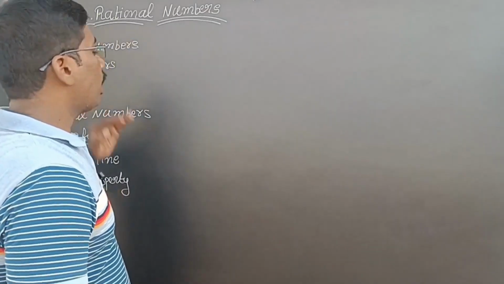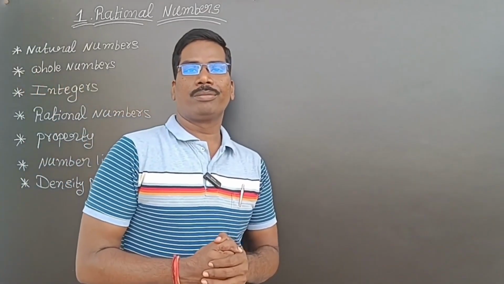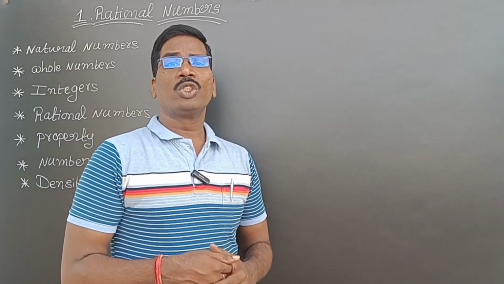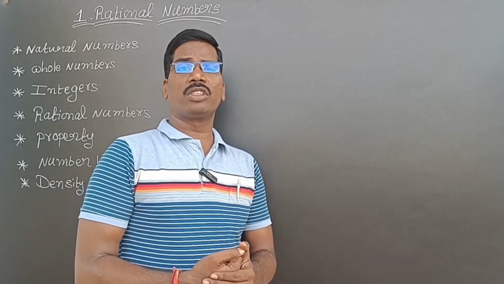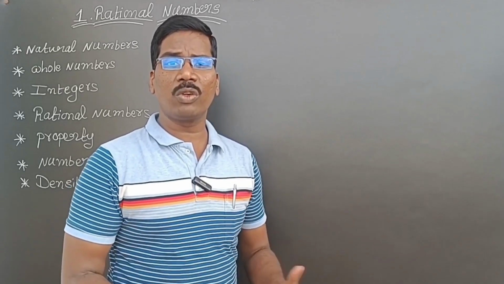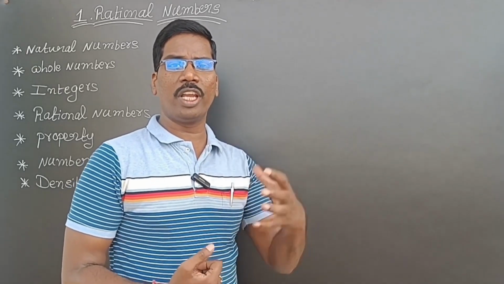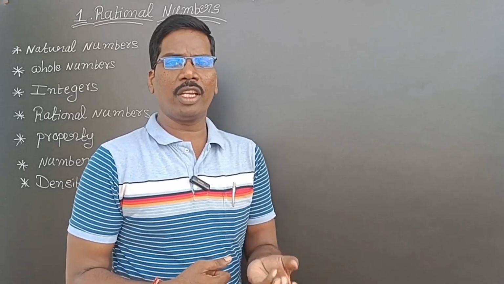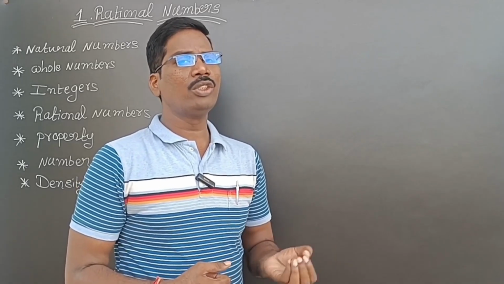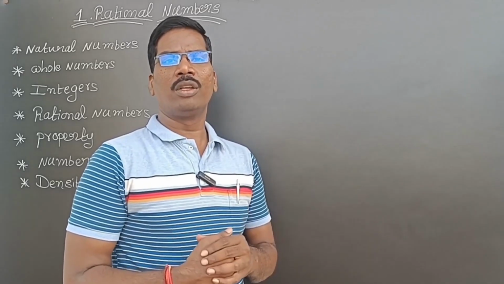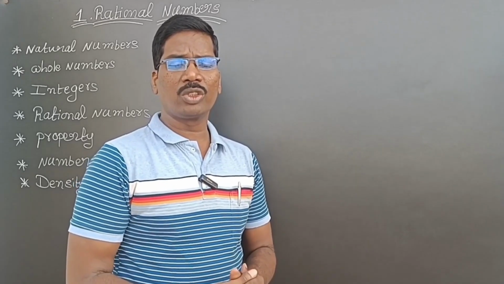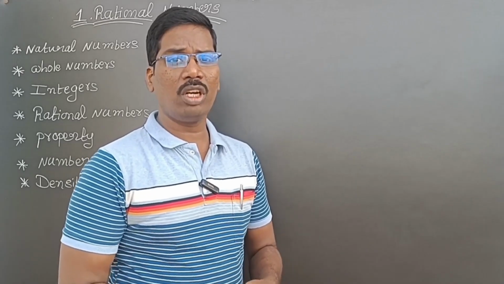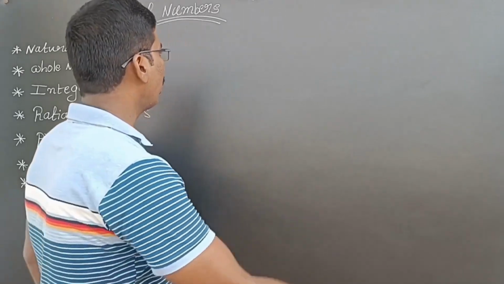First of all, natural numbers. What are natural numbers? Generally we are counting numbers. Naturally we are counting numbers, so we don't put in any effort. If I give some items, you will say 1, 2, 3 like that. Naturally we are counting. That's why counting numbers are called natural numbers.